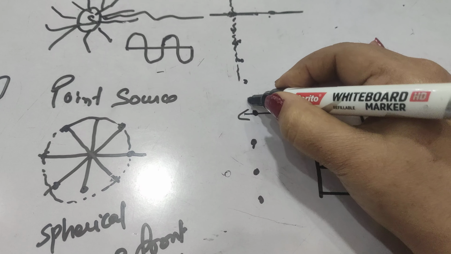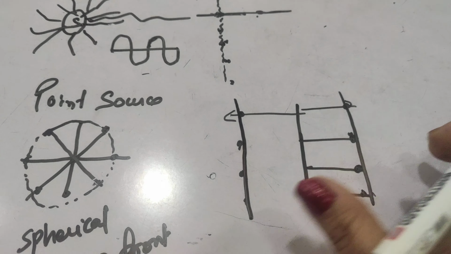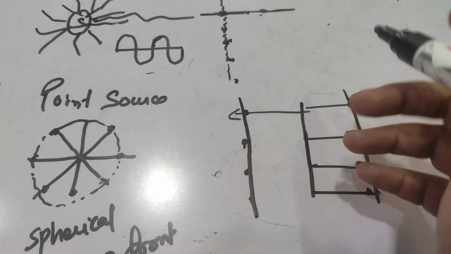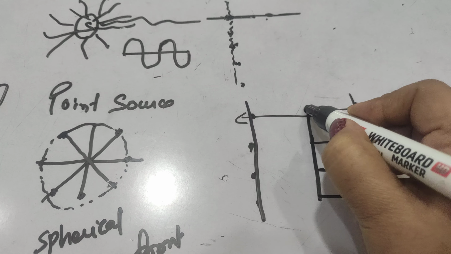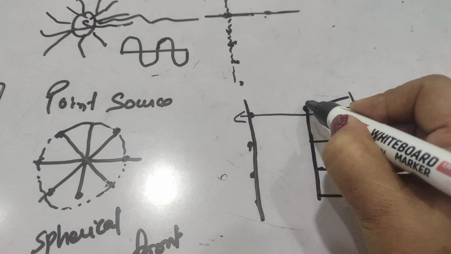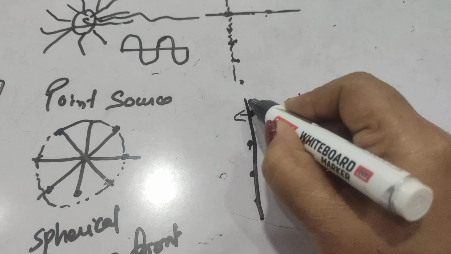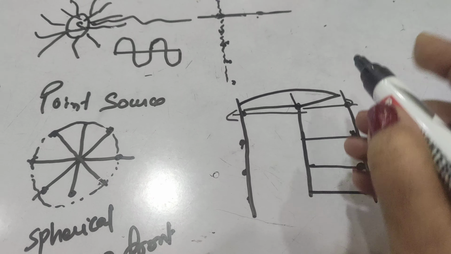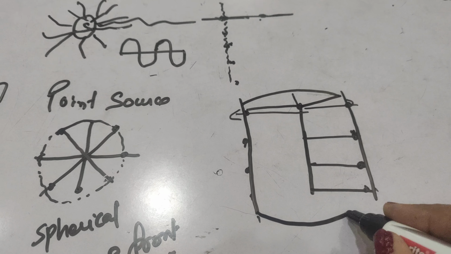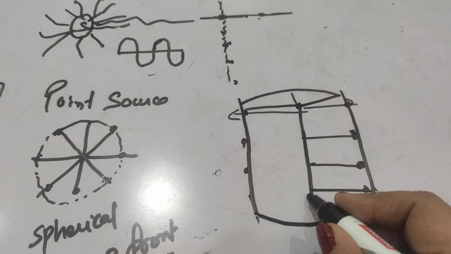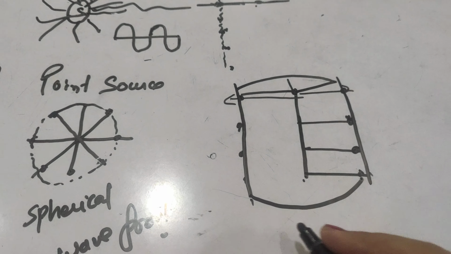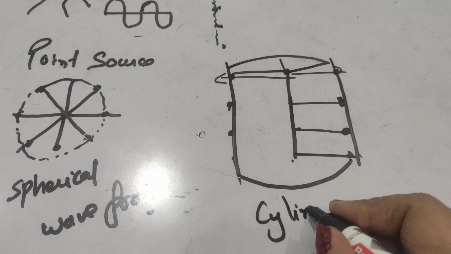So these two lines can be considered as the wavefront, and in this case this point is acting as a point source, so it will send out disturbance in all directions, giving a spherical wavefront as we have discussed earlier. So a line source will have a cylindrical wavefront.